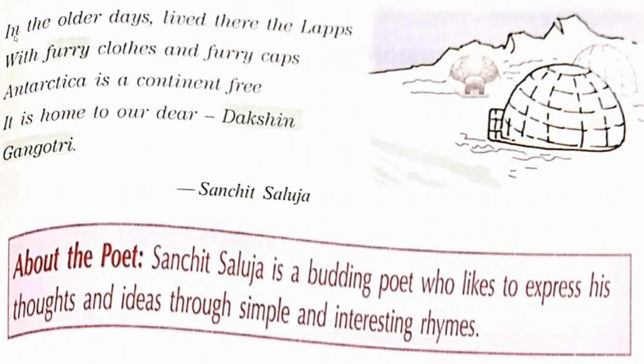In the older days lived there the Lapps. Lapps means a community of people who lived in the polar regions, and they were also known as Samis. In older days means very long ago, very many years before, there lived the Lapps, the people with furry clothes. Furry means covered with fur, or very hairy, and furry caps also. They have to cover their whole body.